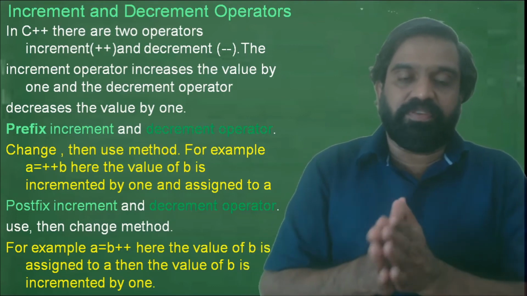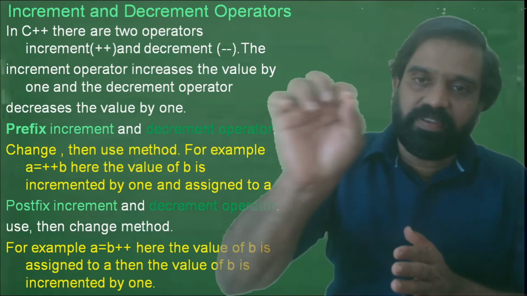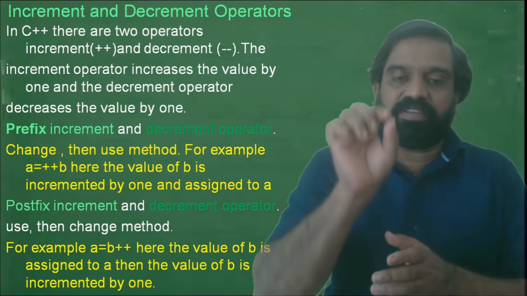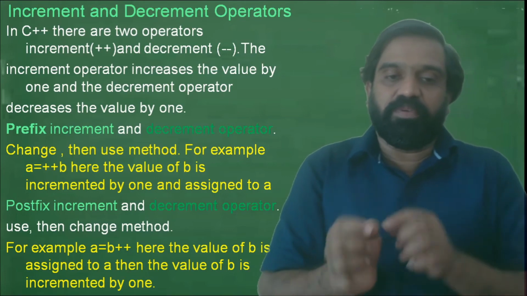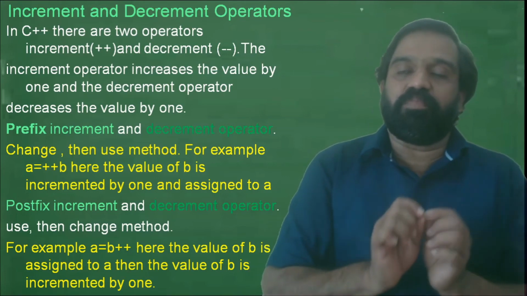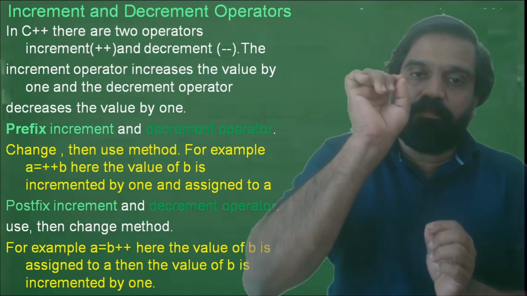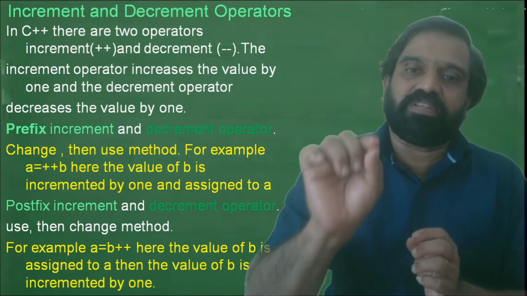Let us take prefix increment. Prefix increment means the operator is written first, for example plus plus b. That is prefix: before the variable we write the operator. Assume b is equal to 5 and we write a is equal to plus plus b.